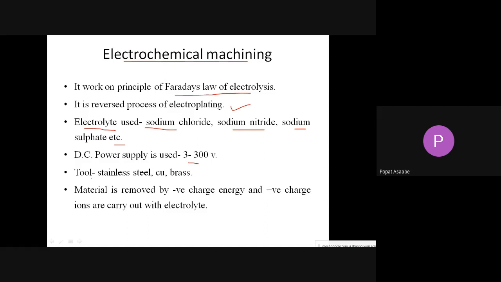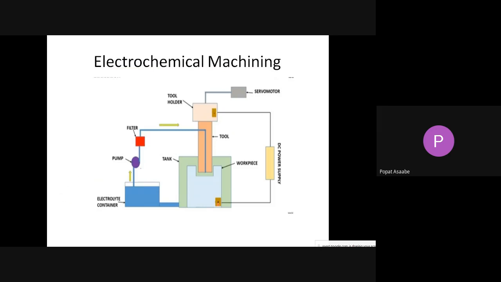Here also we are using a tool, and the material of that tool will be stainless steel, copper or brass. Whatever tool we are using in this electrochemical machining process should have good thermal conductivity and also electrical conductivity. In this process, when we give the supply to the tool and workpiece, and also inject the electrolyte into the small gap between the tool and workpiece, what will happen is the tool will emit negative ions and the workpiece will emit positive ions.